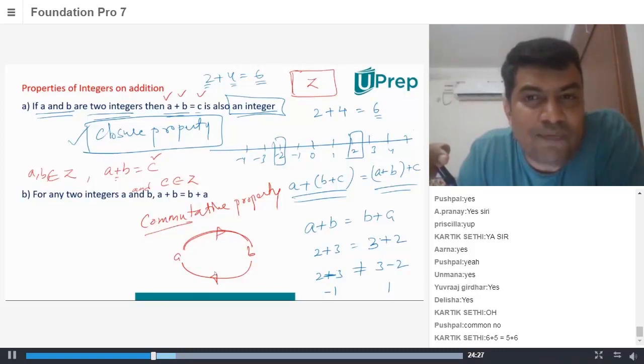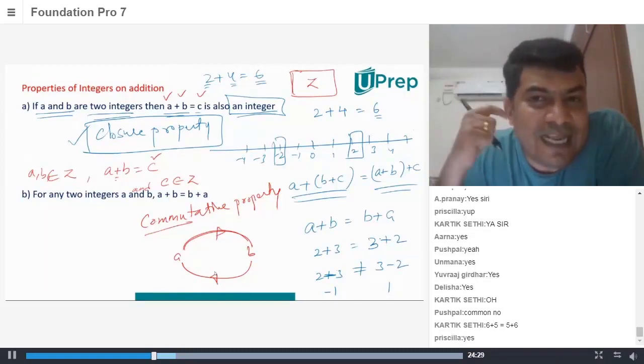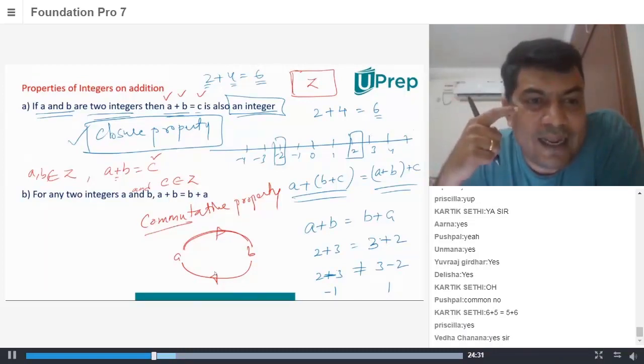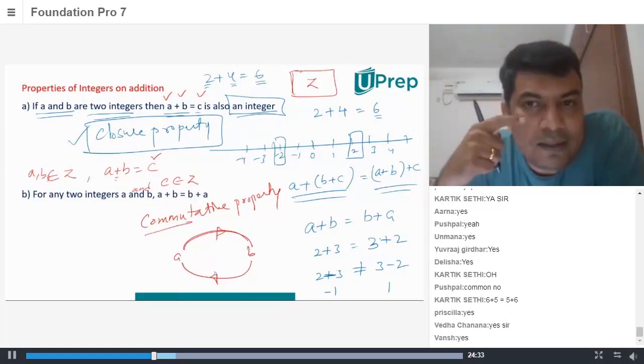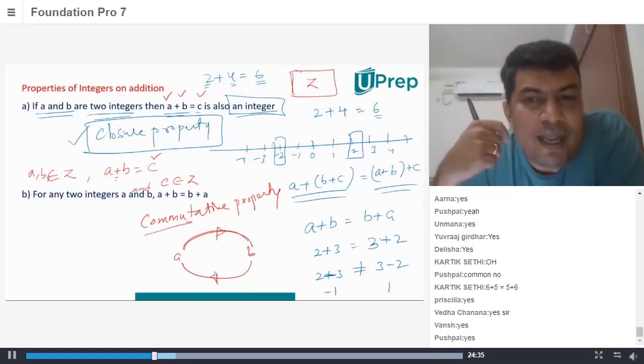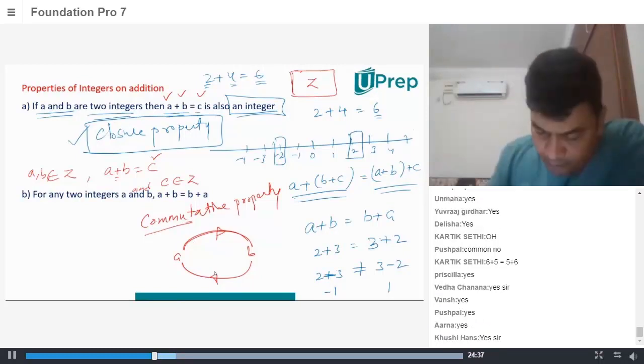That's the easiest way to remember what is commutative. Does it make sense to all of you? If yes, mention yes in the chat box quickly. Okay, that's the easiest way to remember. Brilliant.